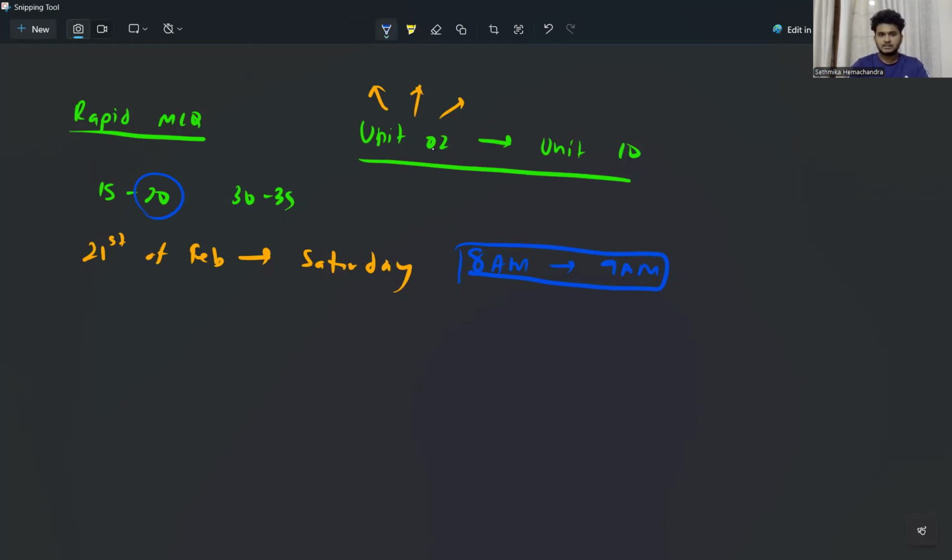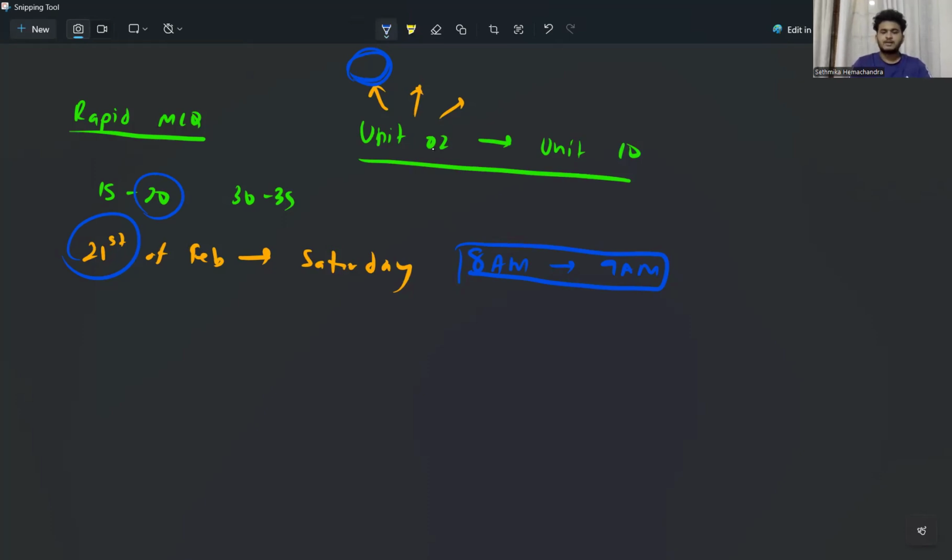So that is what the 30 minutes are reserved for, right? Now, this Saturday, the 21st, you will be having the first section of Unit 2, right? Each week I'll be telling you which section I will be questioning. So this 21st of February, we will be having the first section of Unit 2, and I'll be putting in the WhatsApp group what that section is, right?